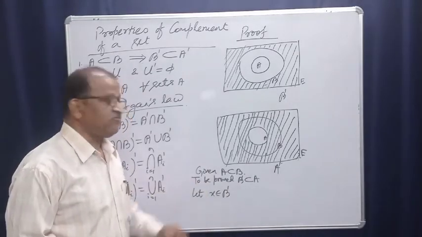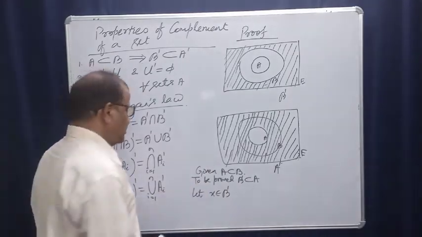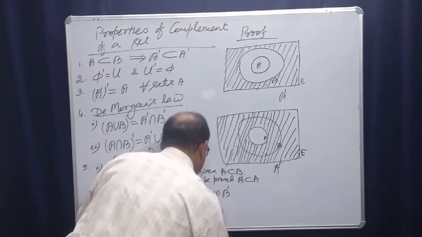Suppose X is an element of B complement, and this implies what can be written?